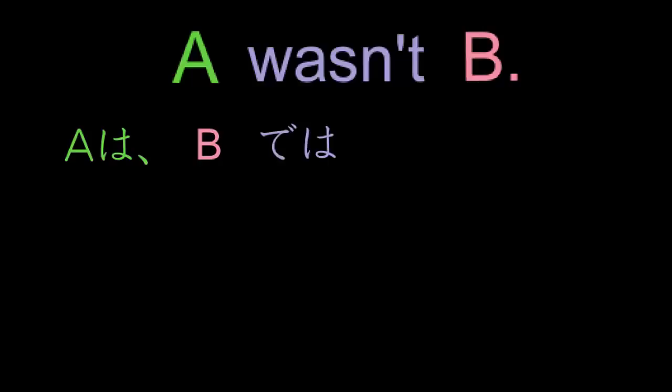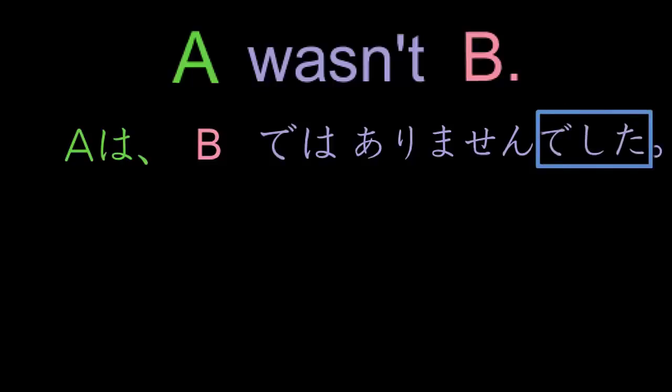Now we're going to put in the negative form of desu, just as we've learnt. In the first case, it's our very, very formal version, so dewa arimasen. And now we're going to turn the dewa arimasen, it is not, into the past tense by adding a word that you should be familiar with, and that is deshita. So all we've done in this sentence is we've taken our negative sentence that we already know and we've added deshita on the end to make it past negative tense.